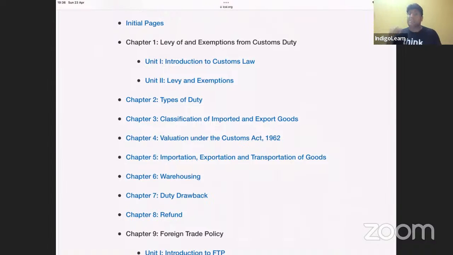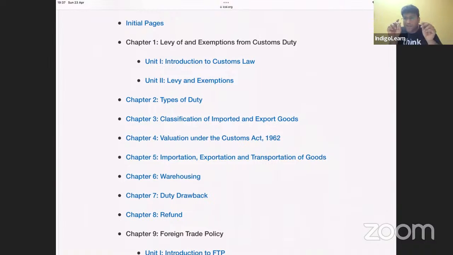And we all know the customs procedure that we have in customs law. Goods arrive at an Indian customs station. Then the person in charge files the import manifest or import report with the proper officer. Then the proper officer grants entry inwards. Once entry inwards is granted, the goods are unloaded, and they are unloaded only at approved places, that too on working days during working hours. Once goods are unloaded, they are under the custody of the custodian, that is, the customs officer. After that, the importer will come and file the bill of entry. It could be a bill of entry for home consumption or for warehousing. A third possibility is also there, called bill of entry for transit or transshipment.